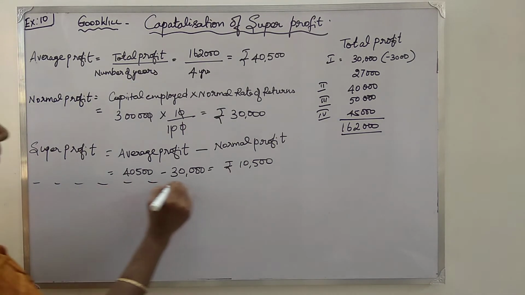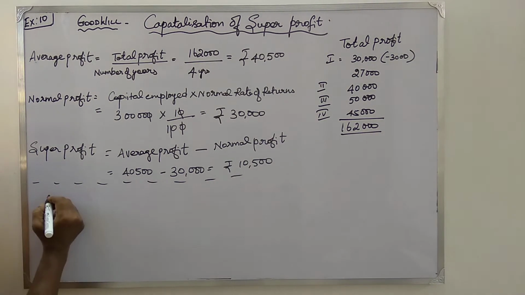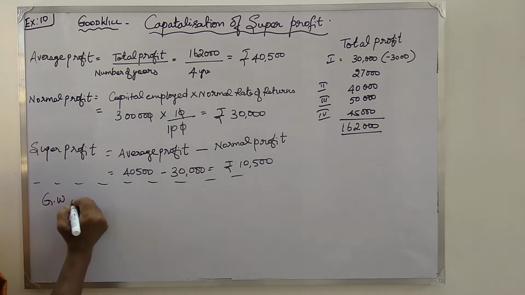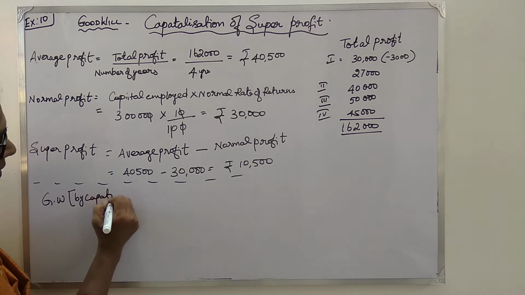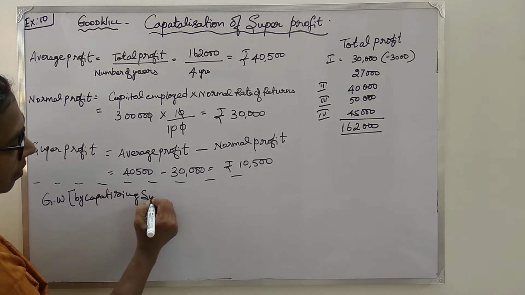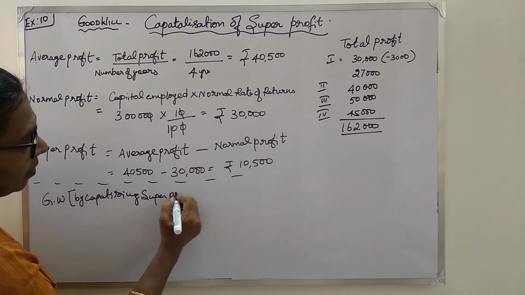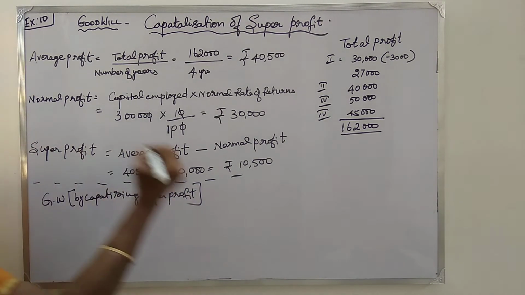அடுத்த ஸ்டெப் தான் புதுசு இப்போ நமக்கு. Now we are going to find out goodwill by capitalizing the super profit. So goodwill நம்ம கண்டுபிடிக்கிறோம். எப்படி கண்டுபிடிக்கிறோம்? By capitalizing super profit, okay, this is a method. சரி, இதுக்கு என்ன formula?